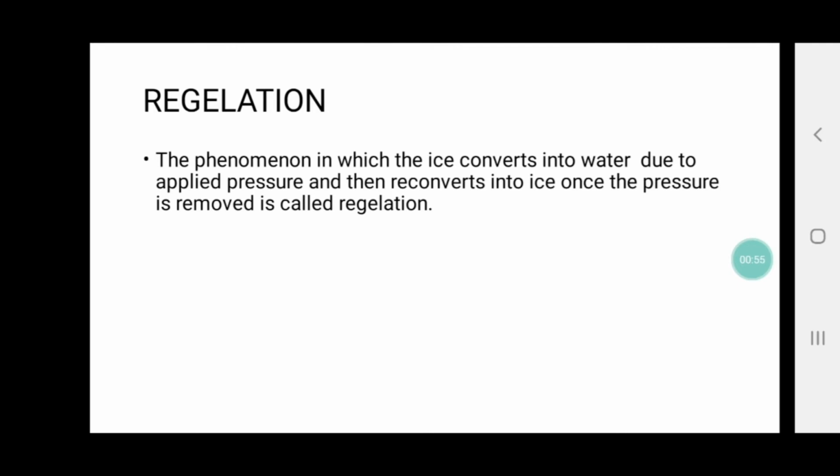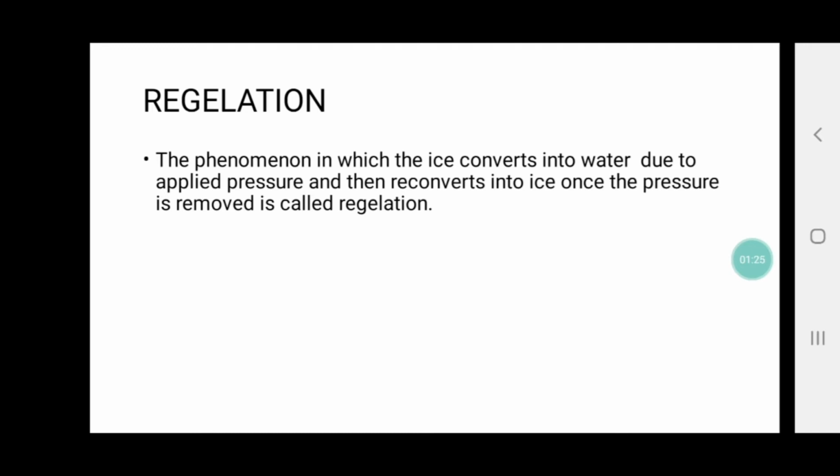As the pressure gets applied on the part of the ice slab, it lowers the melting point. We have discussed this, okay? It lowers the melting point below 0 degrees Celsius, and at that point the ice gets converted into liquid. Now because of the water, what will happen? The wire will have the space to move inside. As it moves inside, the pressure on that watery surface is removed.